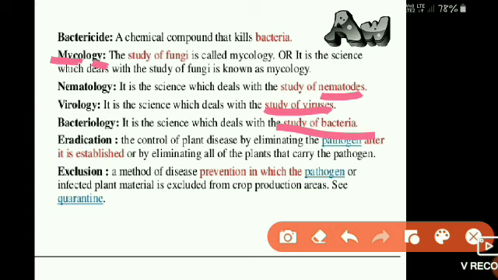Then eradication means the control of plant diseases by eliminating the pathogens after they are established. After the establishment of any pathogen, its complete elimination or removal is called eradication, whereas exclusion means, before infection, preventing the disease from occurring. It is a method of disease prevention in which the pathogen or infected plant material is excluded, meaning removed or prevented from the crop.